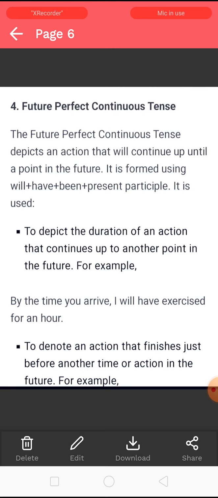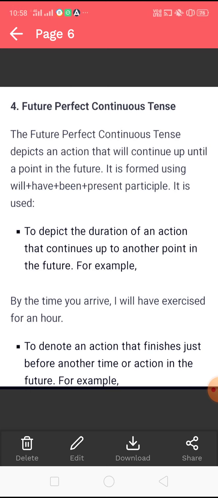The future perfect continuous tense depicts an action that will continue up until a point in the future. It is formed using will plus have plus been plus present participle. For what is it used? It is used to depict the duration of an action that continues up to another point in the future.